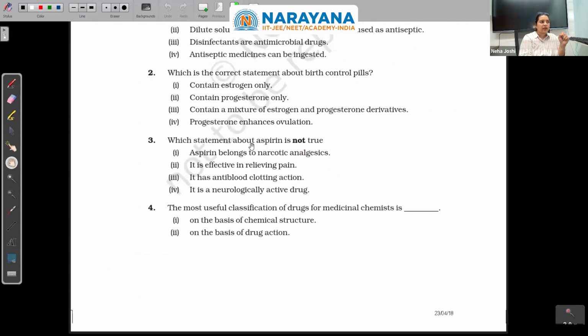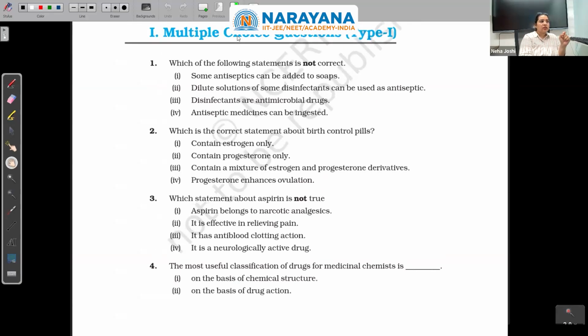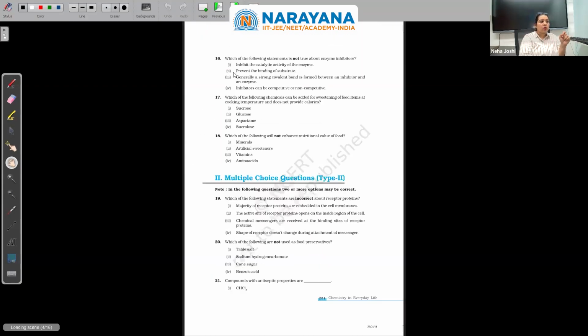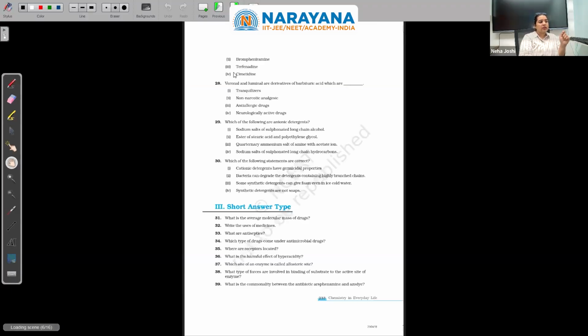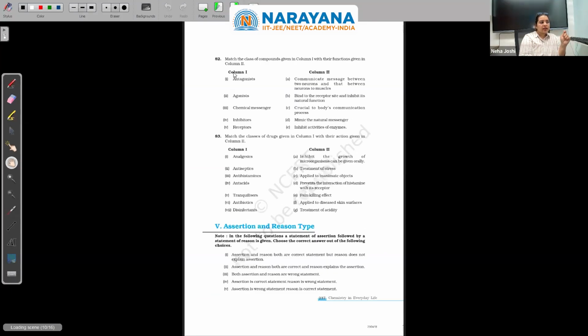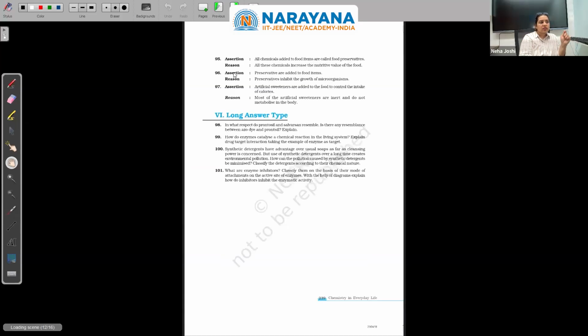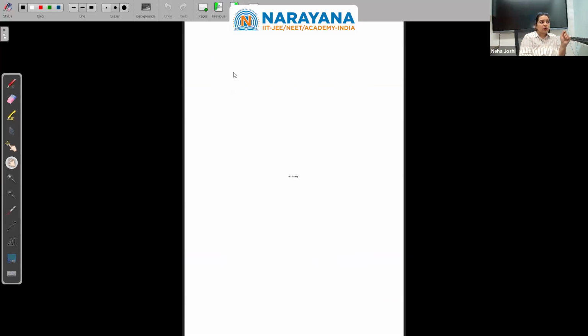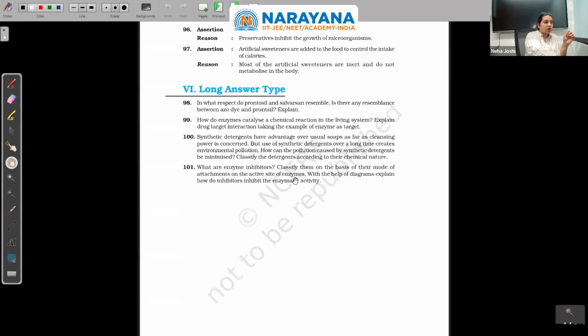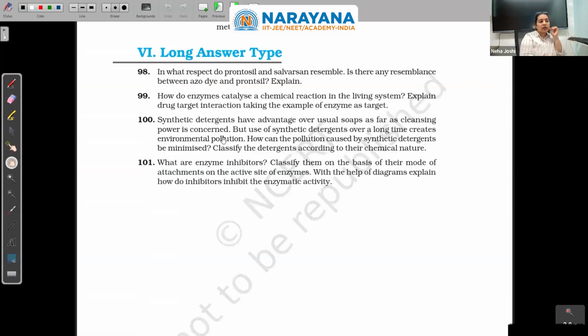But besides that, compulsorily solve this NCERT exemplar, all questions, including the short answers, matching types, reason-assertions, and long answers. So you have a very authentic collection of 101 questions for this particular topic from NCERT itself.